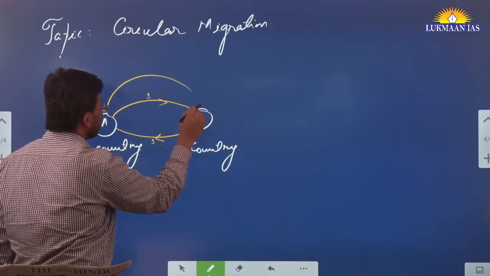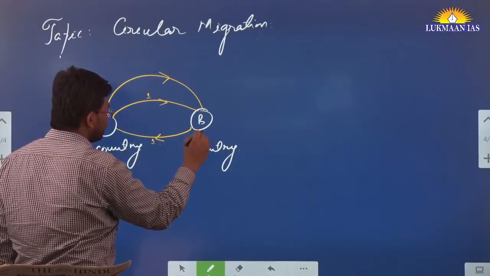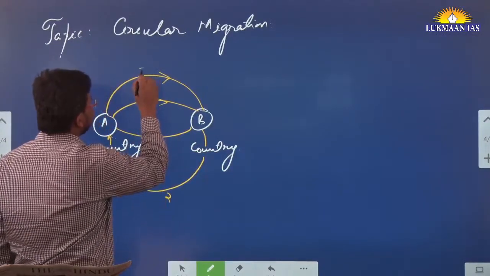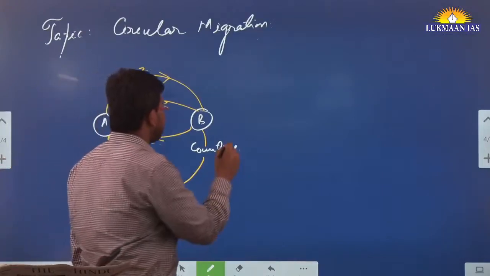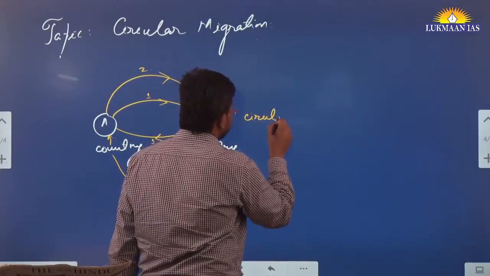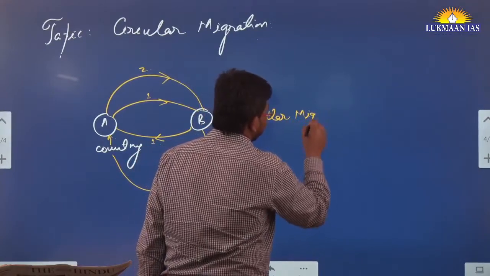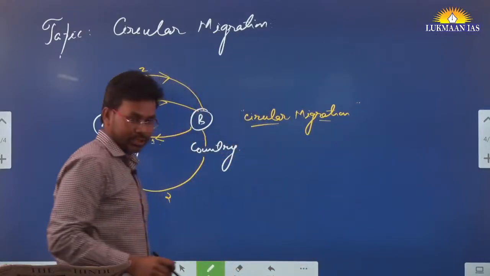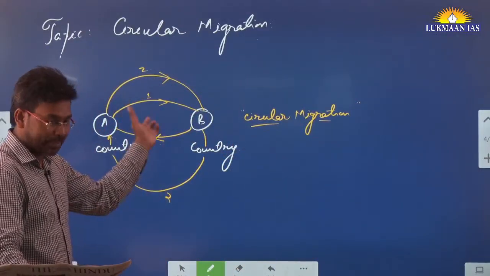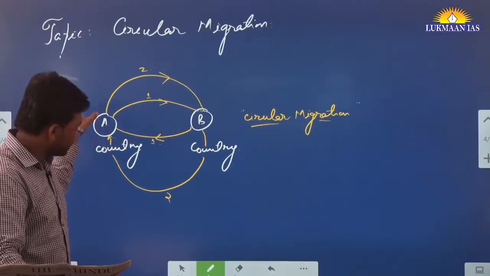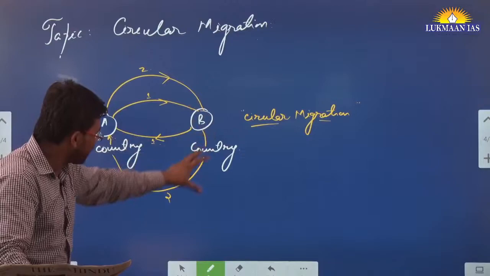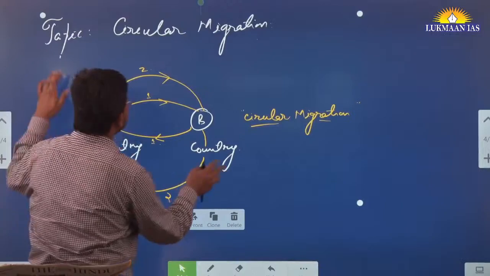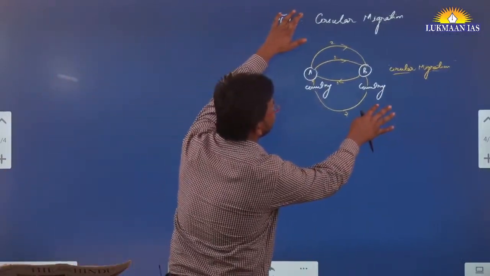Then again, if he goes from country A to country B and comes back from country B to country A, then this will be considered as circular migration. So generally circular migration happens between two countries. A person goes from one country to country B, then comes back, again goes, then comes back. Internationally this kind of two-way loop system is recognized as circular migration.